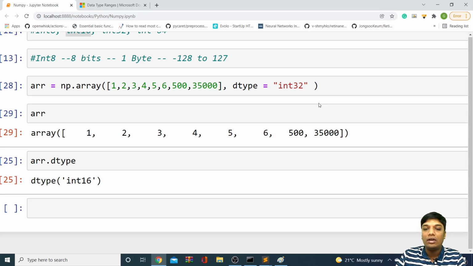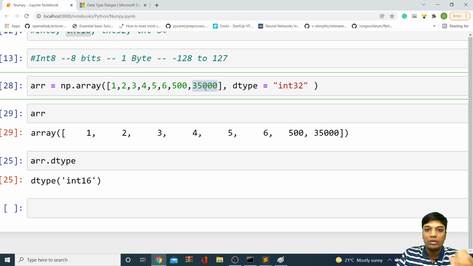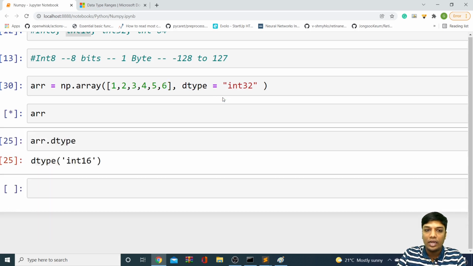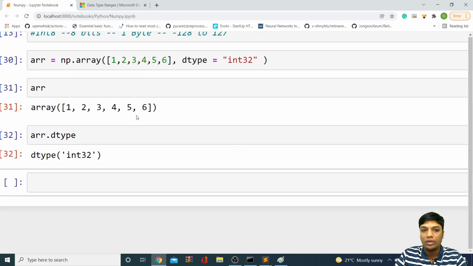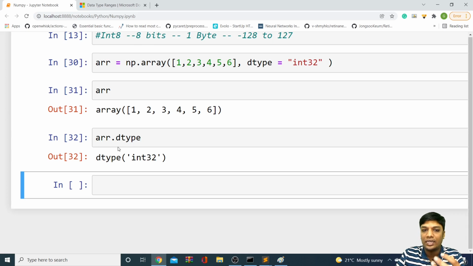Okay. And yeah, so this is how it works. Next, if you want to, for example, change your data type. Okay. For example, let's assume like this. First, let us assume this particular data, and let us assume that I'm using int 32 only. I'm using the data type called int 32.